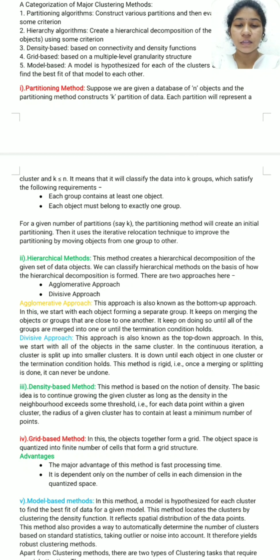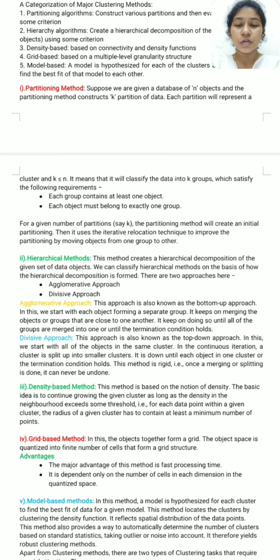Hierarchical method. This method creates a hierarchical decomposition of the given set of data objects. We can classify hierarchical methods on the basis of how the hierarchical decomposition is formed. There are two approaches: the agglomerative approach and the divisive approach. Agglomerative approach: this approach is also known as the bottom-up approach.